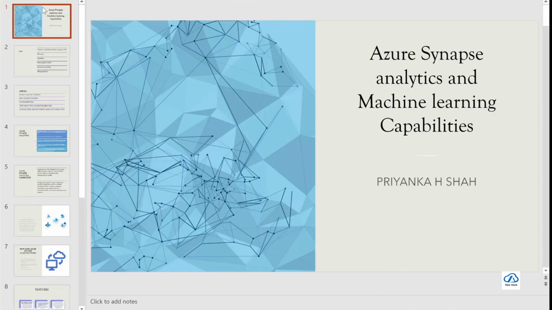So today we'll be discussing Azure Synapse Analytics and its machine learning capabilities. So how you can do diverse machine learning case studies like sentiment analysis or performing automated ML for case studies like supervised machine learning, unsupervised machine learning, all within the purview of Azure Synapse Analytics.